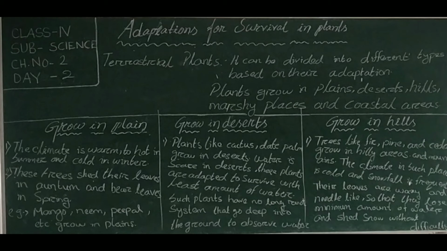The climate in such places is cold and snowfall is frequent. Therefore, the trees are tall, straight and conical to allow snow to slide down easily. That is, the trees are tall, so whenever snow falls, it slides down easily. Their leaves are needle-like, so that they lose a minimum amount of water and shed snow without difficulty.